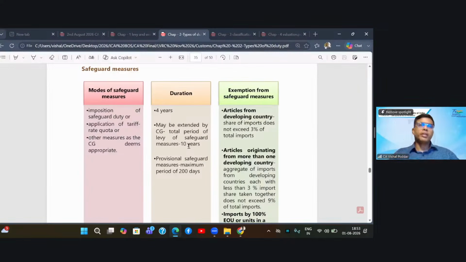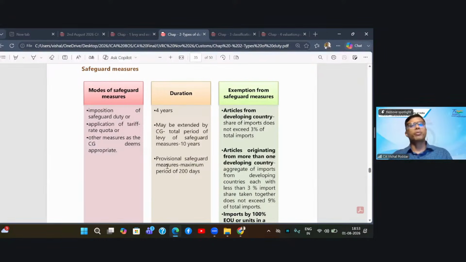Interestingly, until the time the inquiry is going on, because as we saw above, the government will conduct an inquiry and then decide whether to impose this or not. But if during that period huge imports are happening, the government is also given power to impose this safeguard duty on a provisional basis, so that until this inquiry is completed and the government comes to a final conclusion, it should not happen that huge import has already happened.